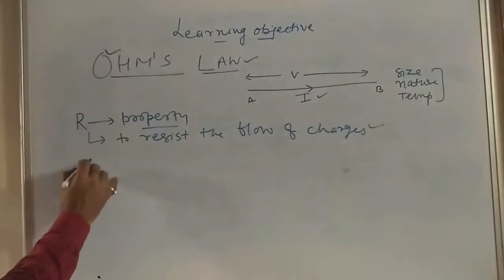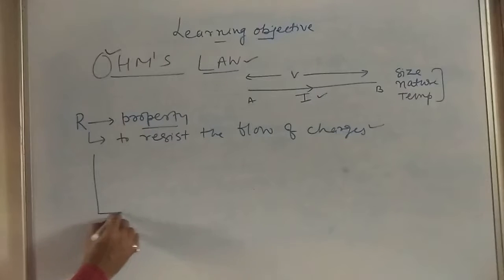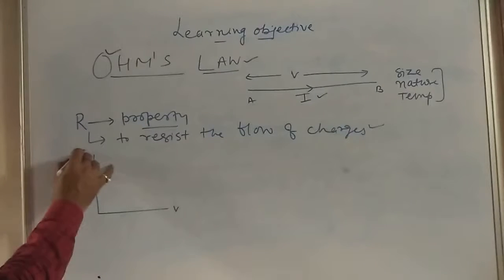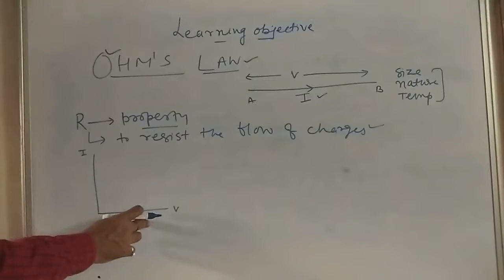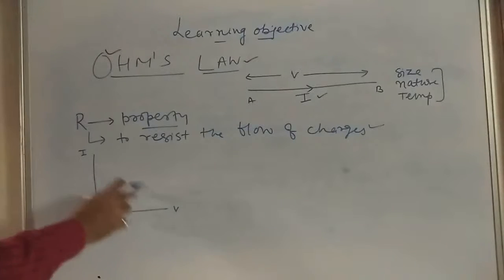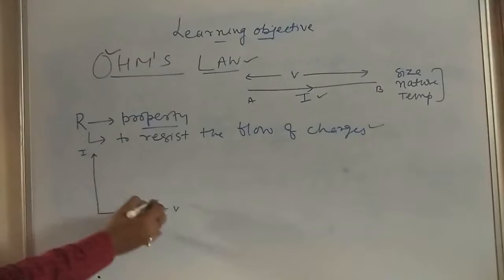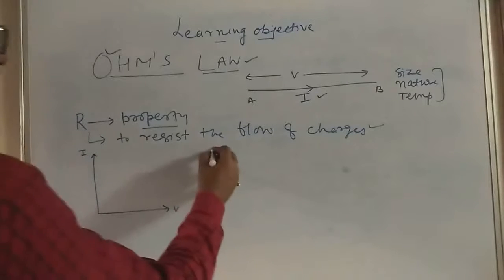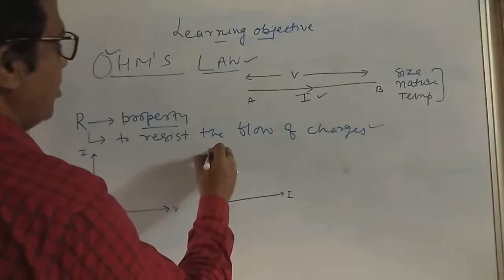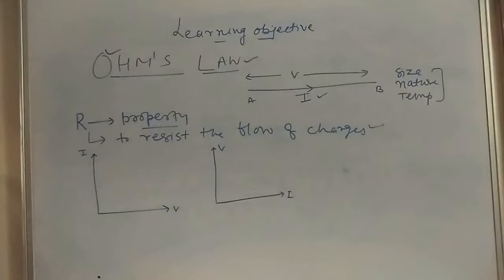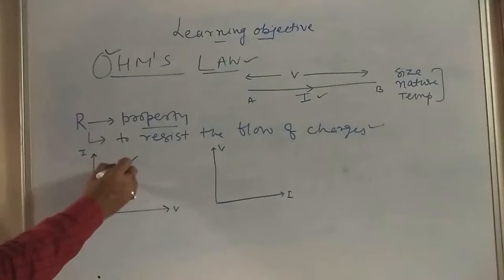If I want to draw a graph between V and I, along the x-axis either you can take V or I, and along the other axis I or V. The graph is something like this.